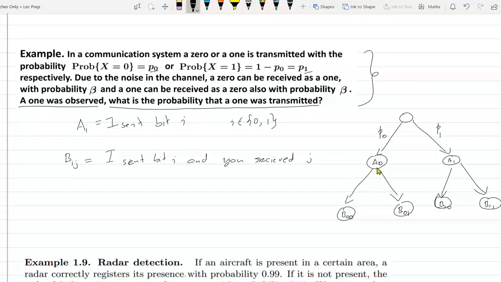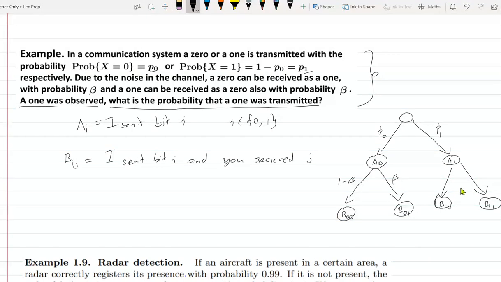I send a 0, and 0 could be received as 1. Here 0 received as 1 is beta, so 1 minus beta is correct. But I send a 0, and you received 1, that is this thing. So this is beta. Is that clear?